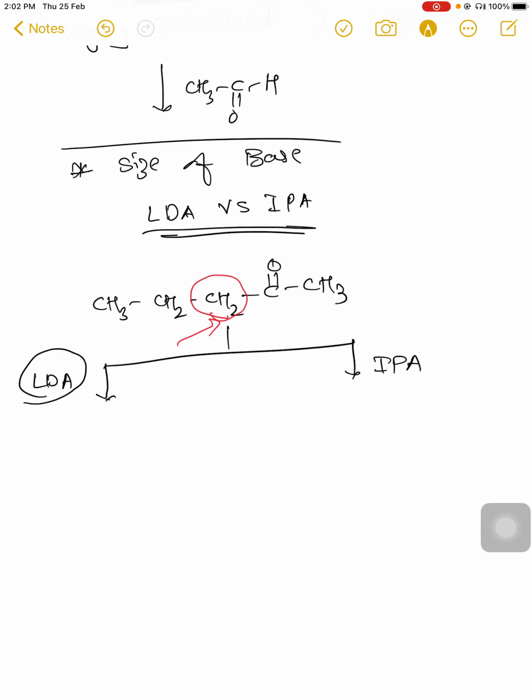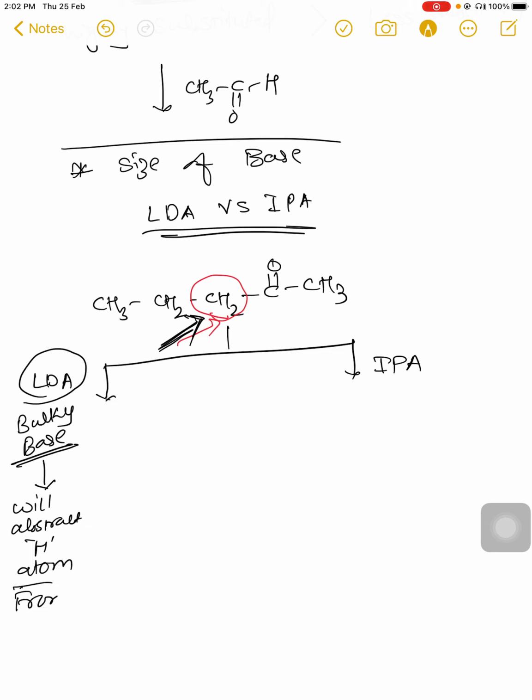See, LDA is a bulky base, so it cannot penetrate inside. Inside means it cannot reach this CH2 carbon atom to abstract the hydrogen atom, and that's why LDA, a bulky base, will abstract a hydrogen atom from the terminal position; it cannot penetrate inside. So in this case, the negatively charged carbanion will have the structure CH2 C=O CH2 minus.